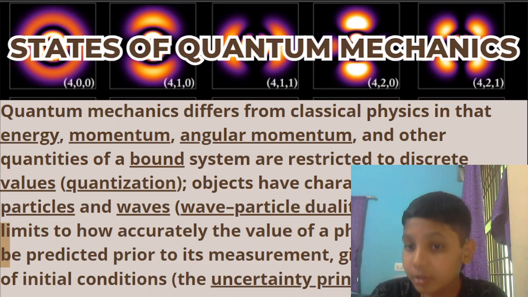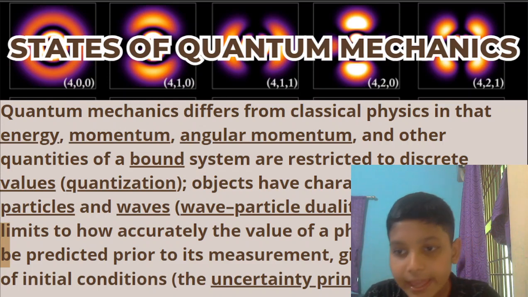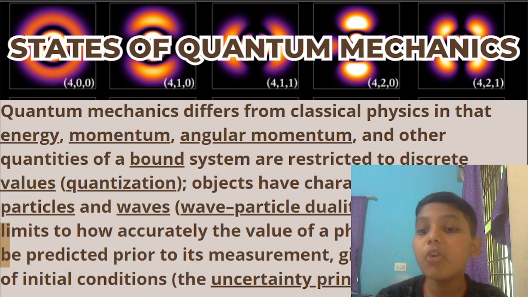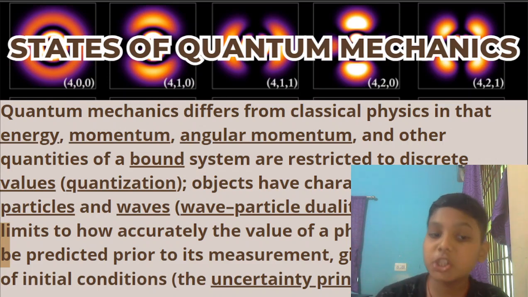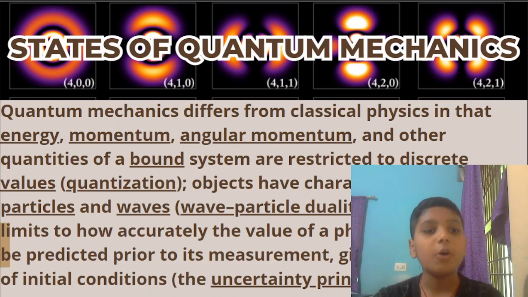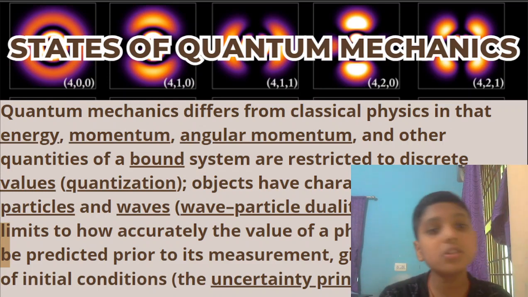Objects have characteristics of both particles and waves, which is known as wave-particle duality, and there are limits to how accurately the value of a physical quantity can be predicted prior to its measurement, given a complete set of initial conditions: the uncertainty principle. Whatever I have underlined are the main things quantum mechanics states.